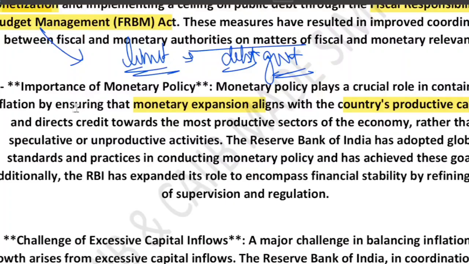Second, monetary policy also ensures credit flows to the productive sector of the economy. You may ask, what are the productive sectors? Like industry, agriculture, business. And the third thing is not to speculate, not to do unproductive activity. So these are the three uses of monetary policy.